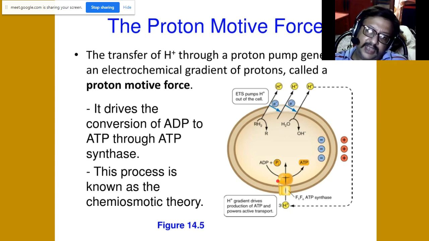This moves the ATP synthase molecule like a turbine, and in that turbine energy is utilized to join ADP and Pi together and form the high energy ATP compound. The energy is taken from this proton gradient like a dynamo.